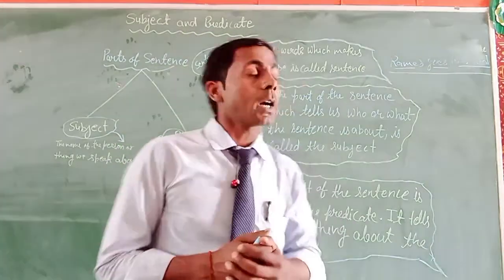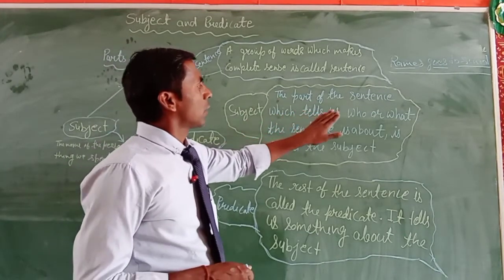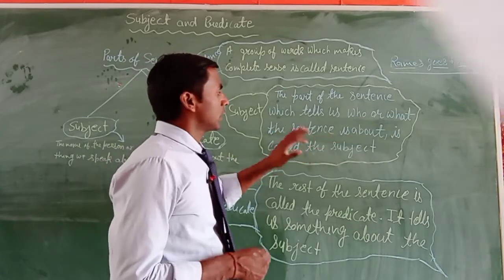What is the subject part? The part of the sentence which tells us who or what the sentence is about is called the subject.